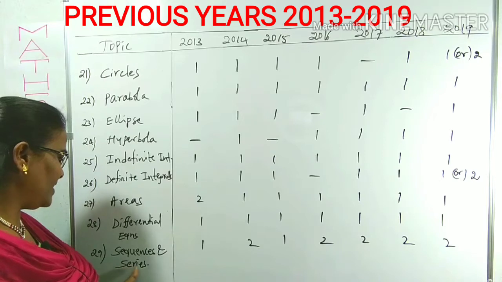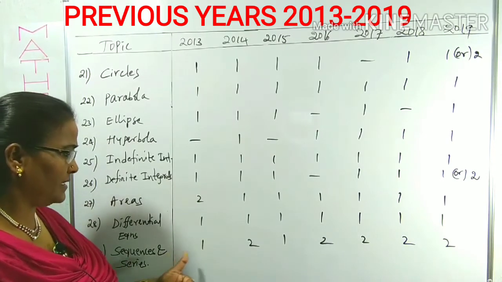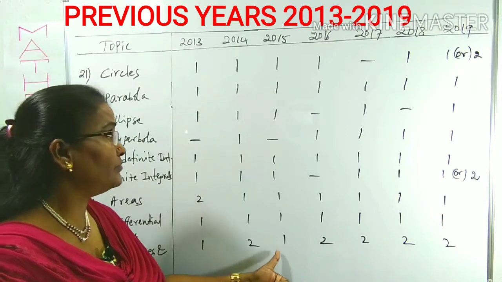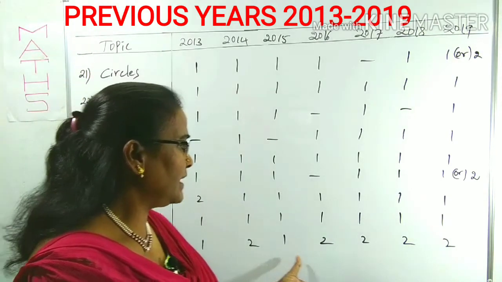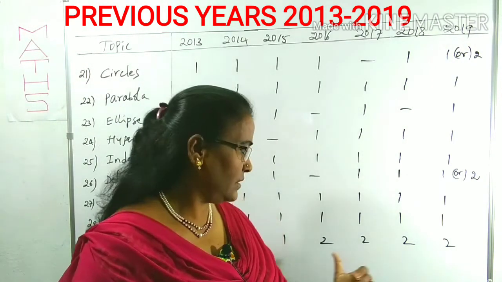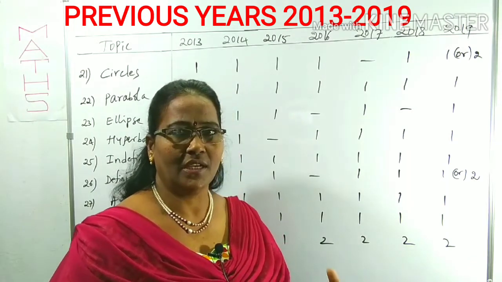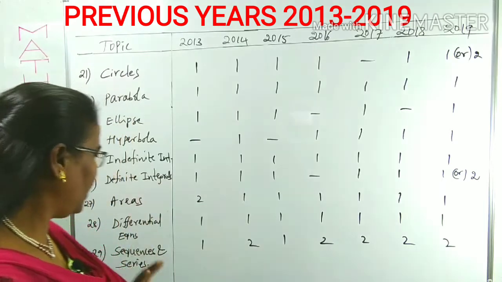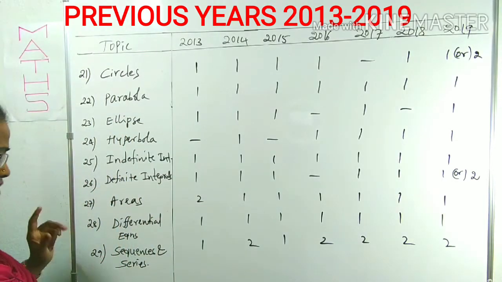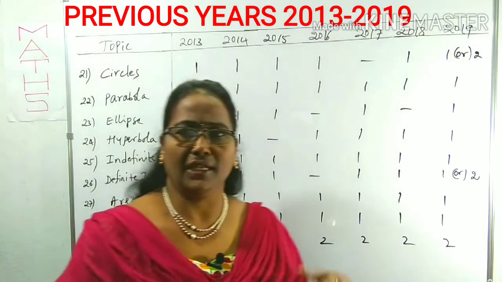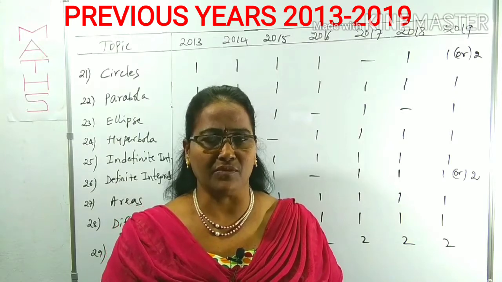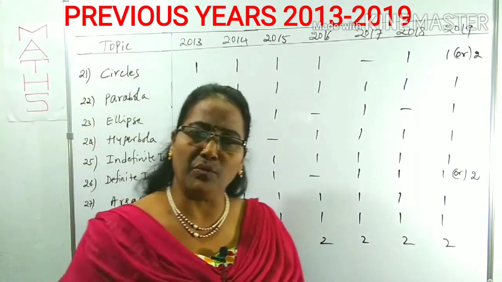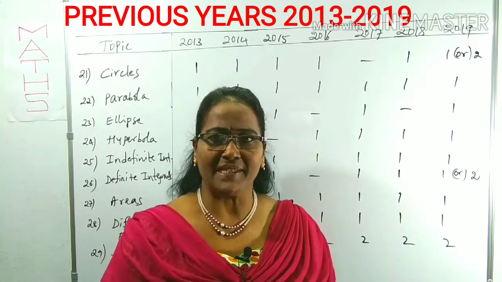Now, what about sequences and series? Sequences and series: in 2013 one, 14 two, 15 one, and in the remaining years two questions each year. These are the various analyses of the total topics I have given, about 29 or 30 topics. Some are easy topics, some are difficult topics, some have more weightage, some have no weightage, meaning they are not compulsory every year.